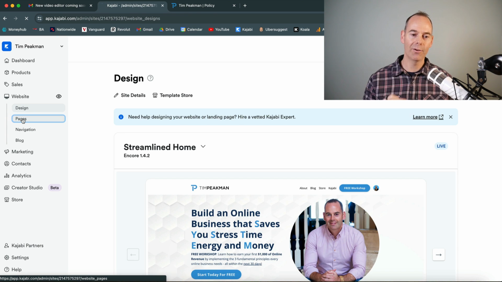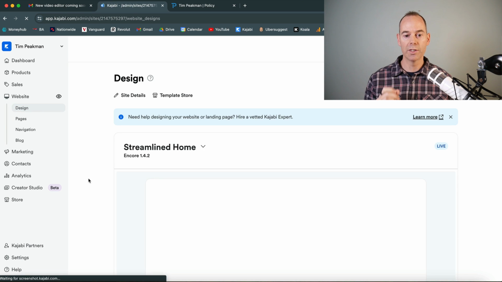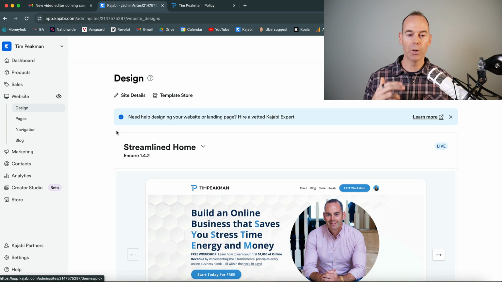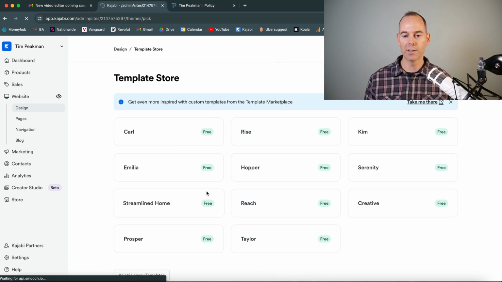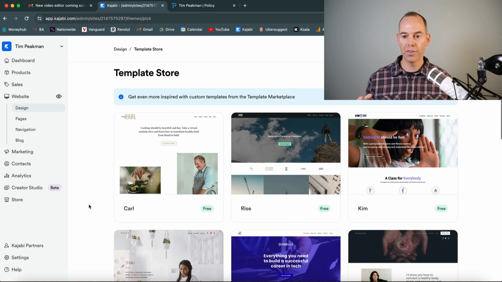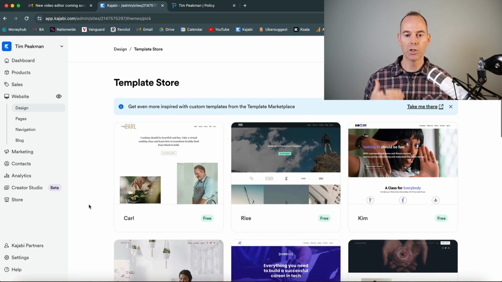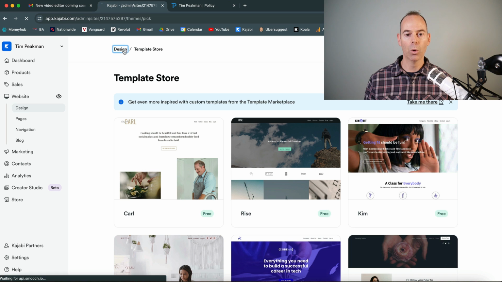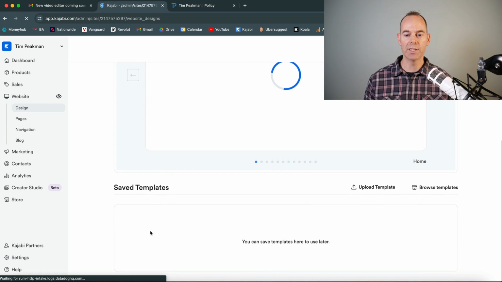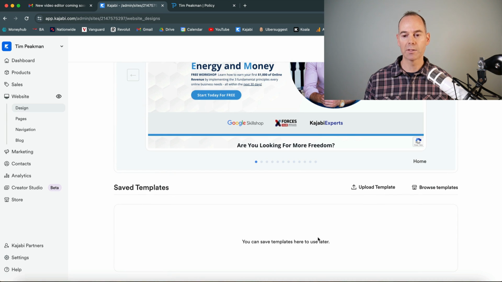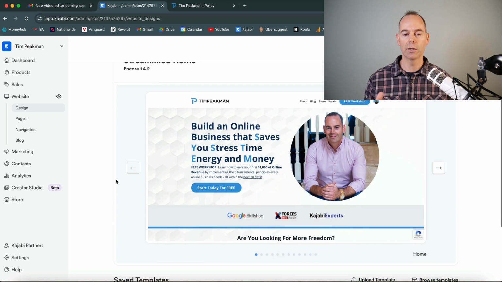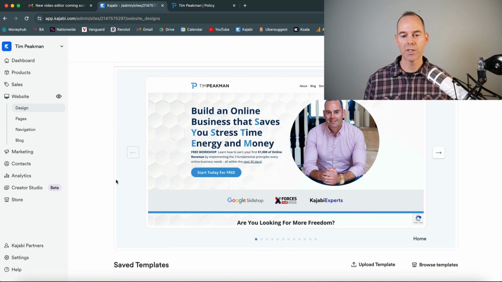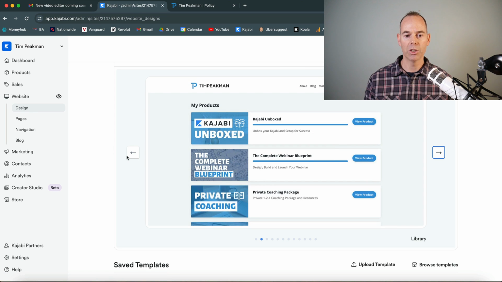So going down into pages, just one more on the design, you can either upload, buy templates, use your own templates, or browse the templates. And this is the template of your homepage and the theme of all your system pages. You can implement any of these, or even test one by putting it into your saved templates, and once you're happy with that, you can make it live. So it's quite a good functionality, working on a template whilst having a live homepage. And again, you can flick through all of your pages here by toggling left and right.